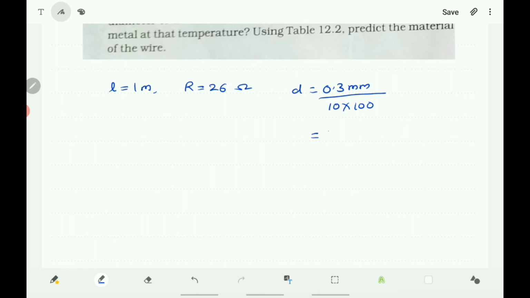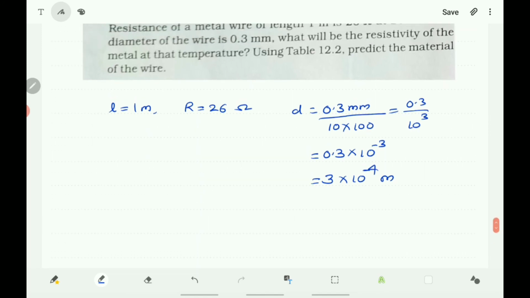That is 0.3 by 10 to the power of 3, so it becomes 3 into 10 to the power of minus 4 meter.